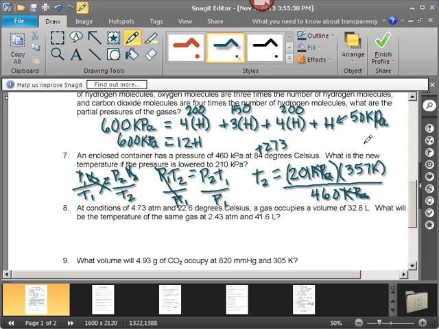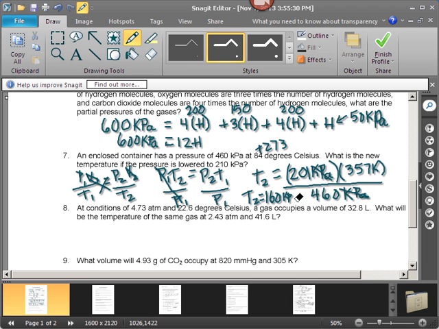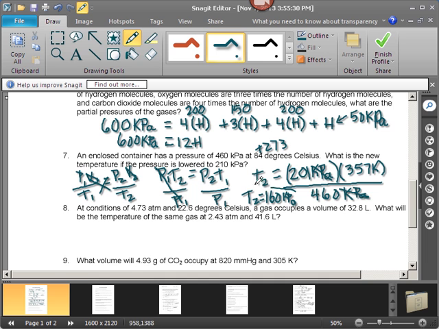How many significant figures can we have? We can only have 2 for all of this. So our new temperature is going to be, the calculator reads 155.9934783, but we're going to have to call it 160 Kelvin because of significant figures. So there's our final answer.